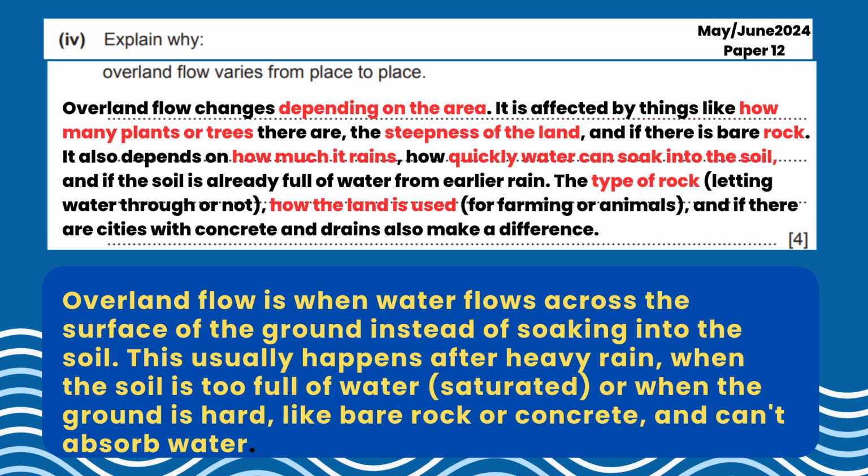It depends on how much it rains, how quickly water can soak into the soil, the type of soil, the type of rock, how the land is used, and if there are cities with concrete. And of course, a drainage system can also make a difference.